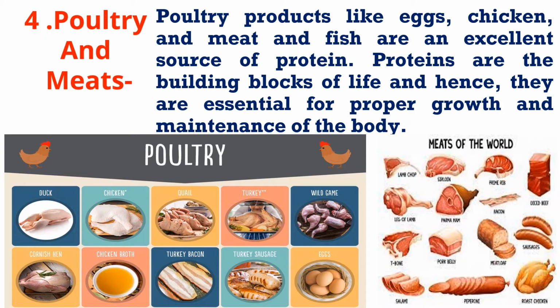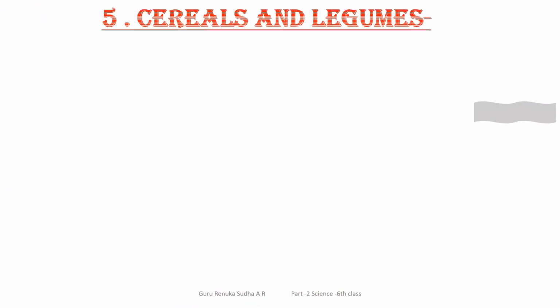You can observe the pictures related to poultry, and then meat, what it contains. We have to include this type of food in our daily diet to keep our health in good condition and to nourish our body.